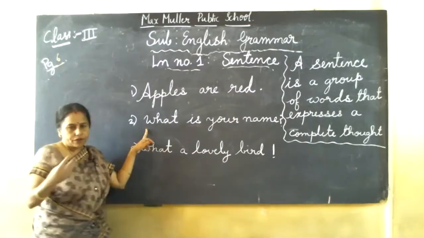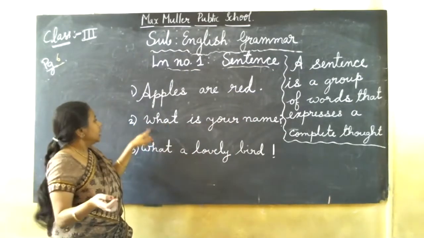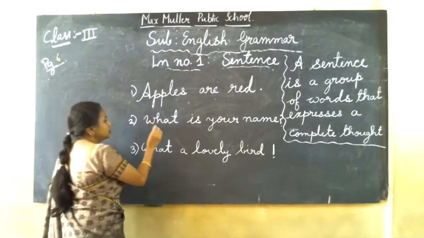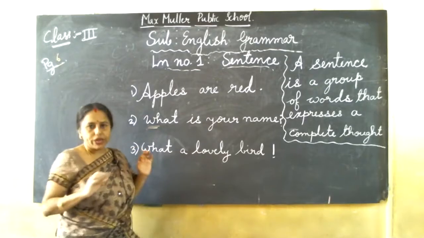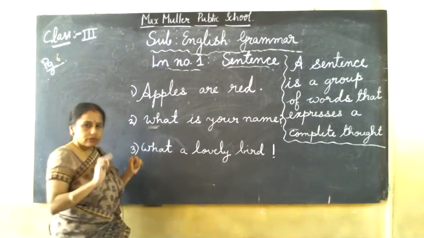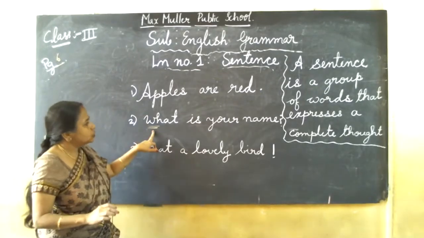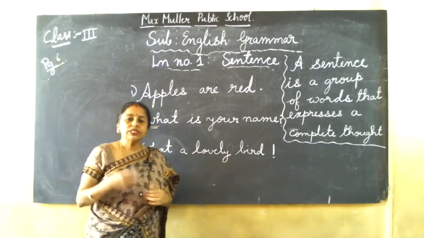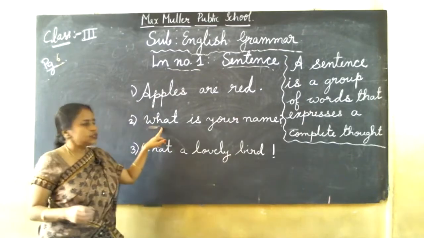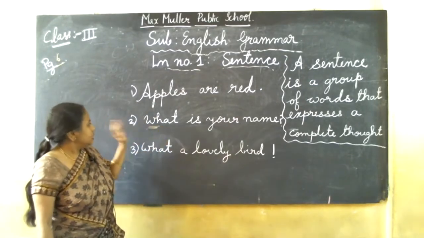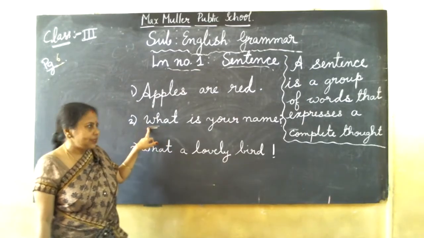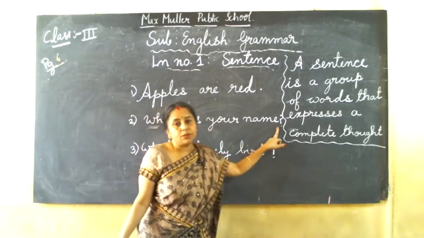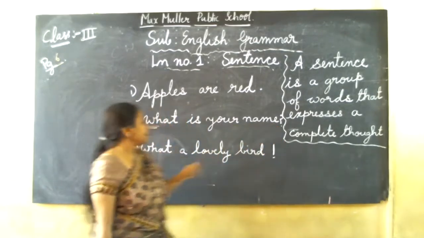And questions you are familiar with. We ask so many questions like what is, so any question will start with WH, or only H like that. So what is your name, where is your house, which class you are in. That sentence normally starts with WH. That sentence also starts with a capital and it will end with a question mark because it is a question.